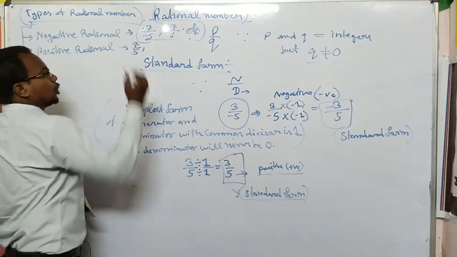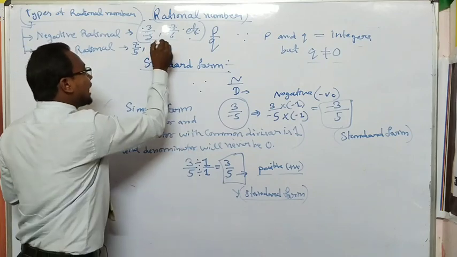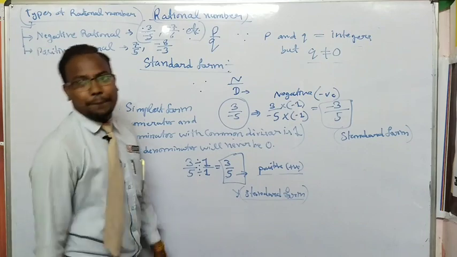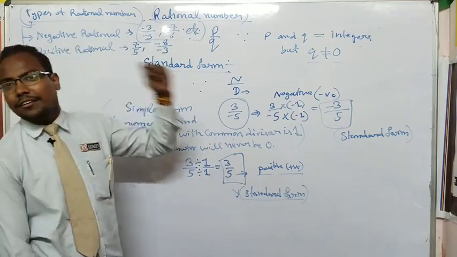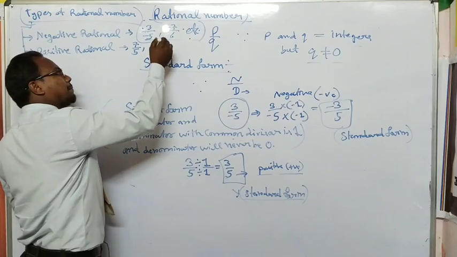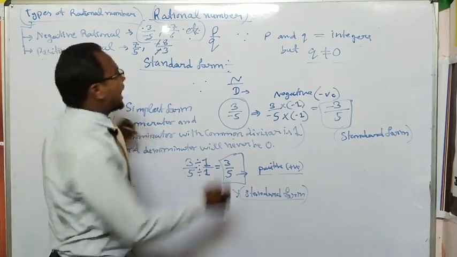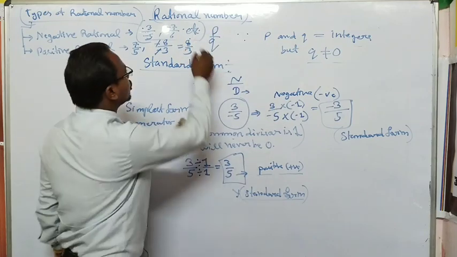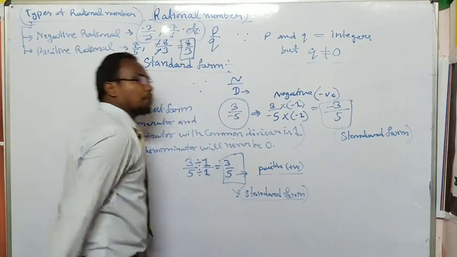Similarly, suppose I write minus 8 upon minus 3. People say it is a negative rational number, but no, because minus and minus will cancel each other. It will become 8 upon 3, so it is also a positive rational number.